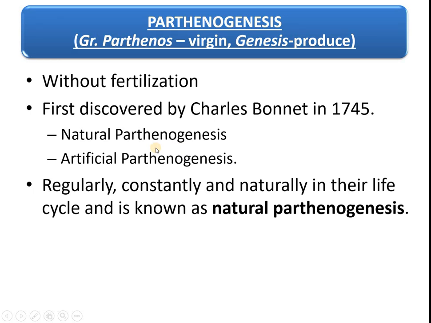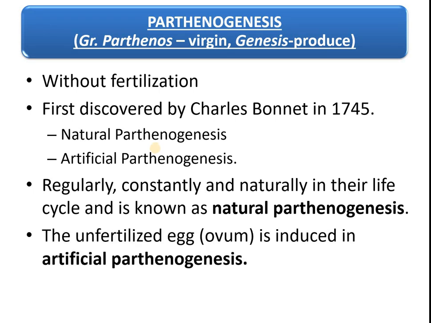There are two types of parthenogenesis, natural parthenogenesis and artificial parthenogenesis. What is the meaning of natural parthenogenesis? Here, the parthenogenesis occurs regularly, constantly, and naturally in their life cycle. And in artificial parthenogenesis, they are induced.